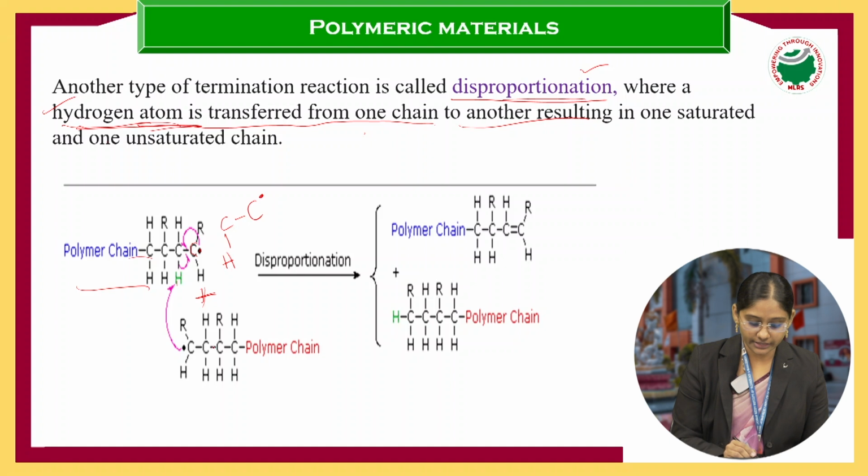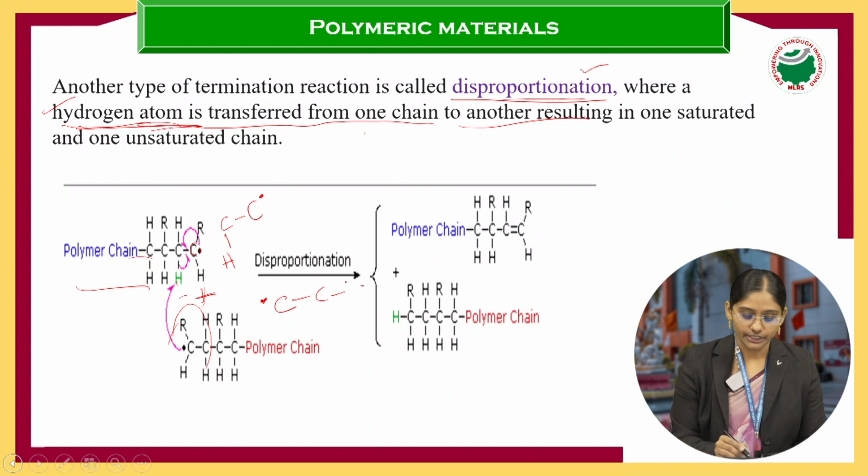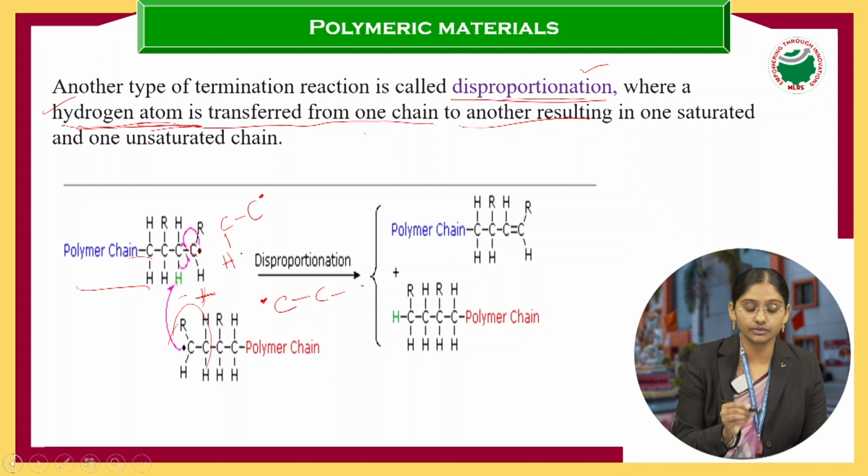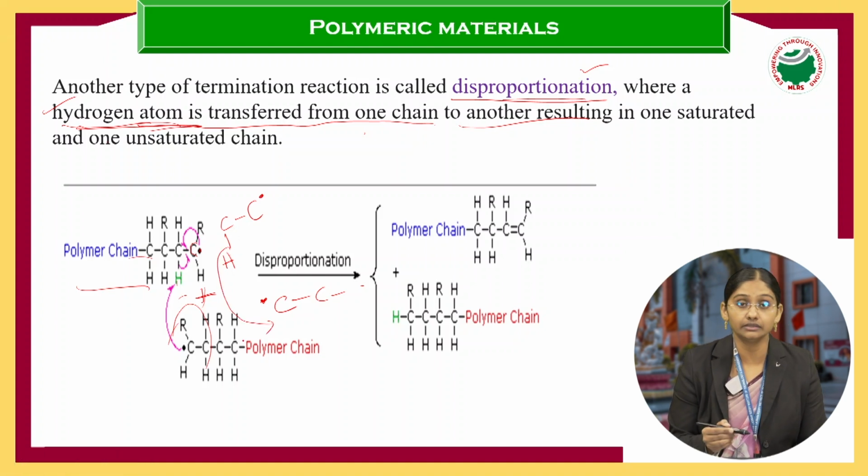Okay, and in this place I am writing only this place, not the entire chain. And here the free radical is there, and then this is the total chain. So here what happens, a hydrogen atom from one chain is attracted by the free radical. It is transferred from one chain to another chain.